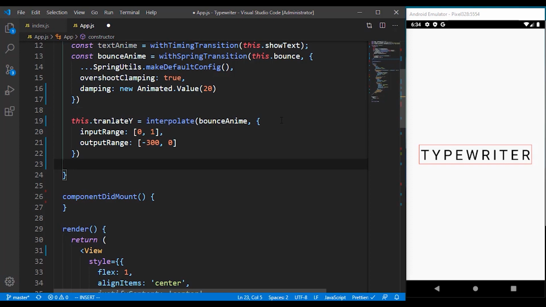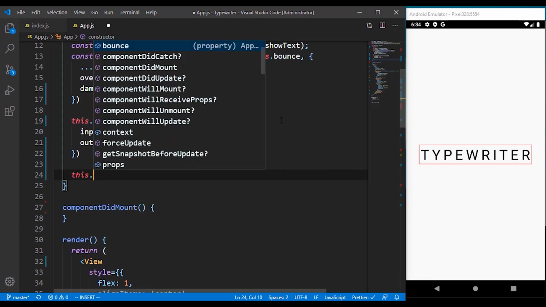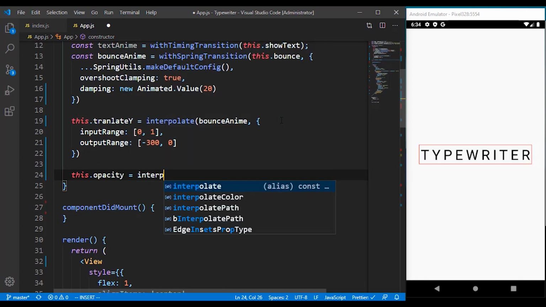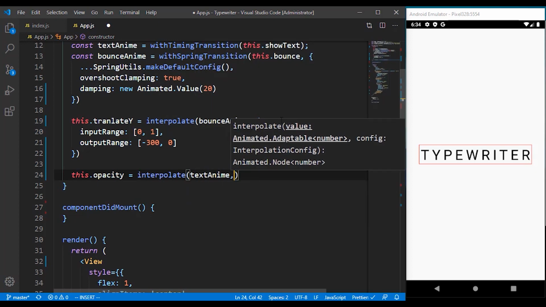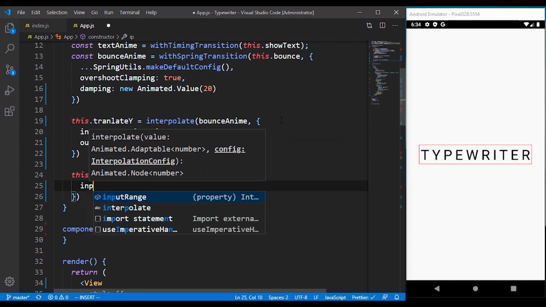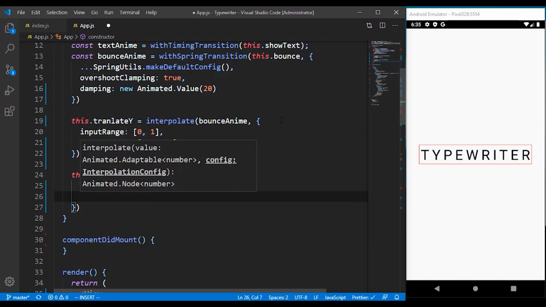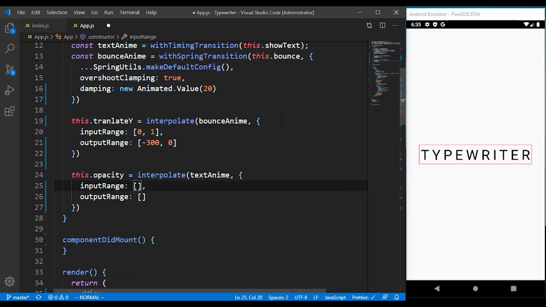And also we have to finally set an opacity for the text anim. I'm just going to name it opacity because I'm going to use that directly, which is going to have an interpolate value of text anim. For the input range of this one, we want it to have a little bit of delay, because whenever the background shows, then the text can show.